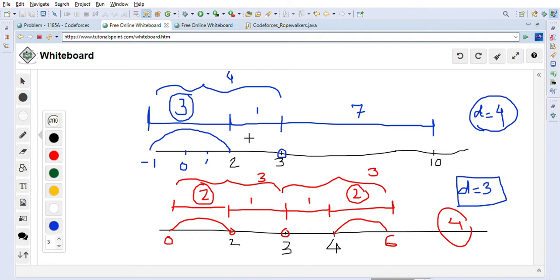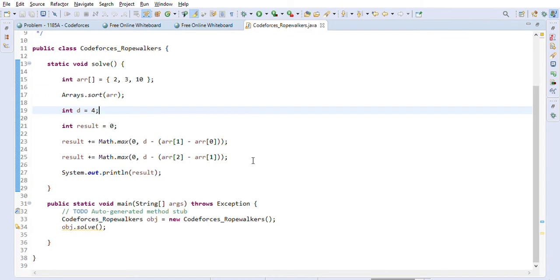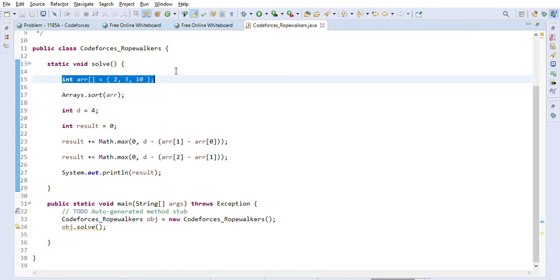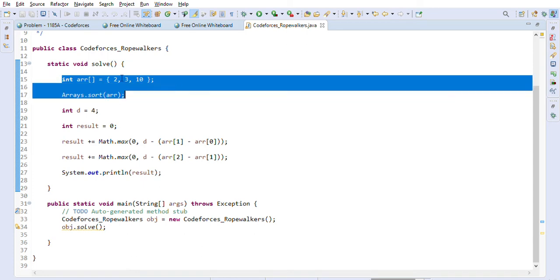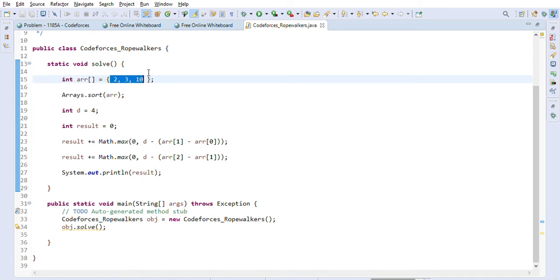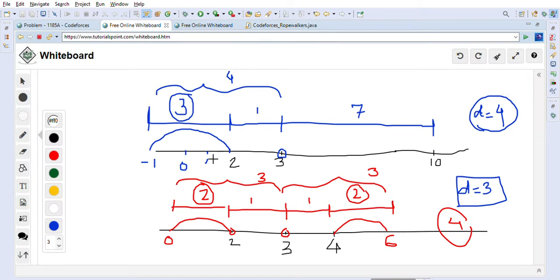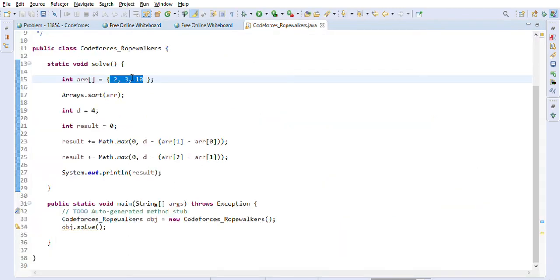So this is the problem, and this is how we are going to solve it. Let's look at the Java code. Java code is pretty simple once you understand the logic. This is the input array that is given to us. First we will sort this array. This is the example we are taking, the first one. We first sort it so that we get the middle guy correctly.